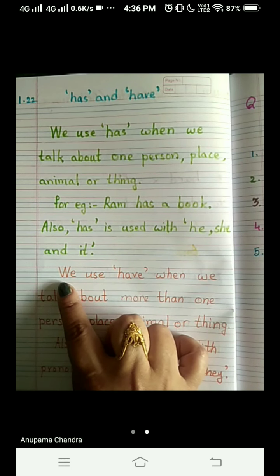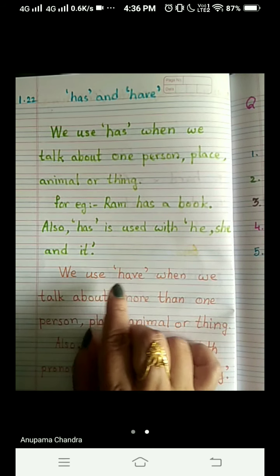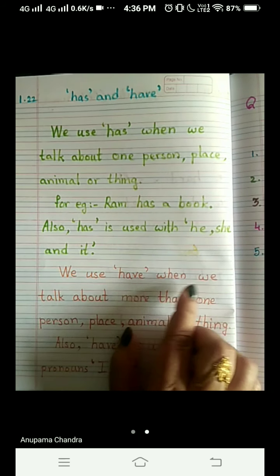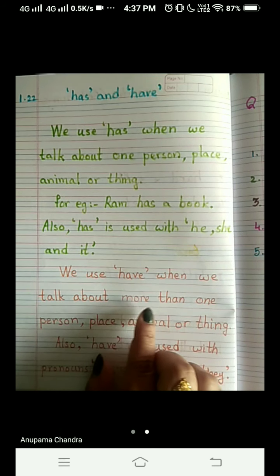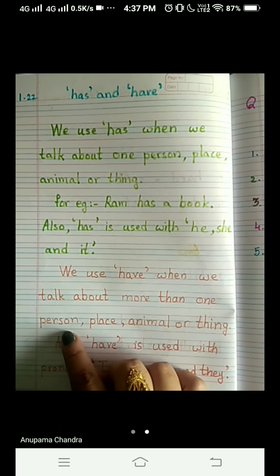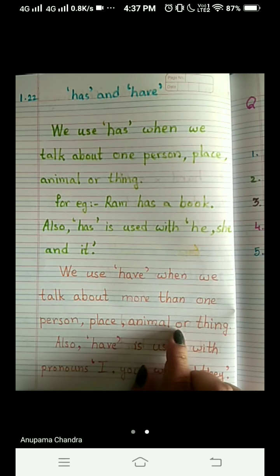Okay, now we come to have. We use, repeat after me, children, have when we talk about more than one person, place, animal, or thing.